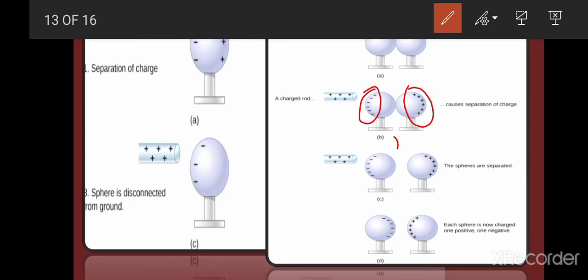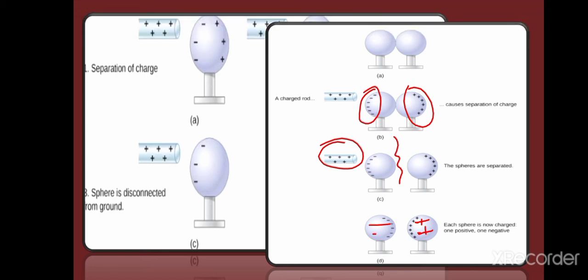Now, if we break the connection between these two spheres, what will happen? One sphere will get negative charge and the other sphere will get positive charge, because they are now separated, and we have kept the positive charged rod near the sphere. When we remove it, the charges will be evenly distributed on the spheres, and one sphere will get positive charge as a whole and the other sphere will get negative charge as a whole. Each sphere is now charged, one positive and one negative. That's how we can charge objects through electrostatic induction.